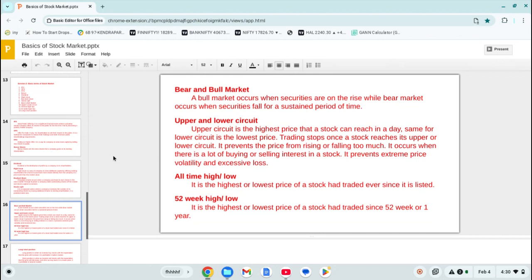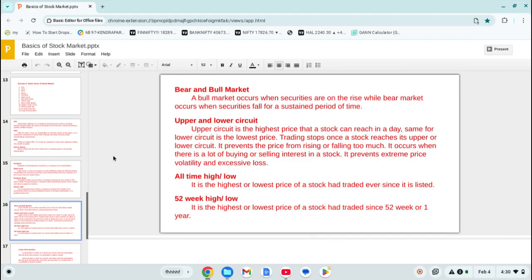Upper circuit is the highest price that a stock can reach in a day. Similarly, the lower circuit is the lowest price. Suppose a stock is being traded at 500 rupees. Its upper circuit is 550 and lower circuit is 450 for that particular day. That means today the highest price will be 550.